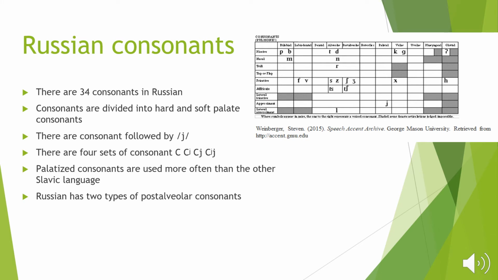There are 34 consonants in Russian. Russian consonants are divided into hard and soft palate consonants. There are consonants followed by a y sound. There are 4 sets of consonants shown in the chart. Palatalized consonants are used more often than in other Slavic languages. Russian has 2 types of post-alveolar consonants.